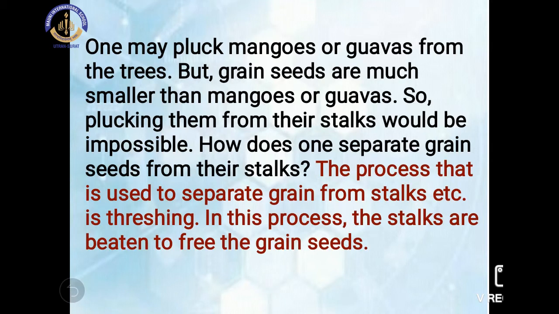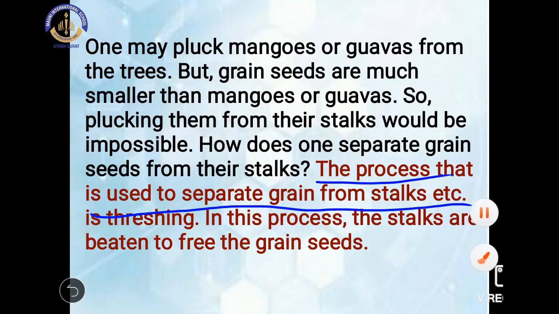So we have to do the threshing process. How does one separate the grain seeds from their stalk? The process that is used to separate grain from the stalk is called the threshing process. In this process, the stalks are beaten to free the grain seeds.